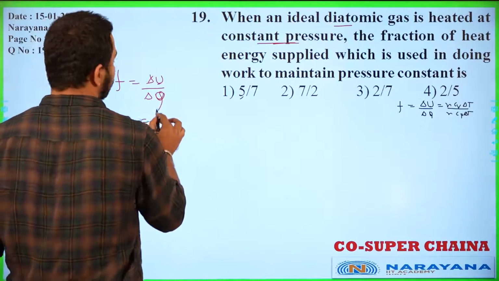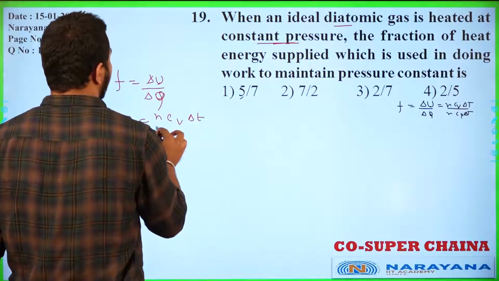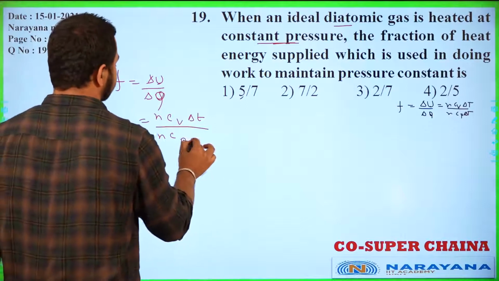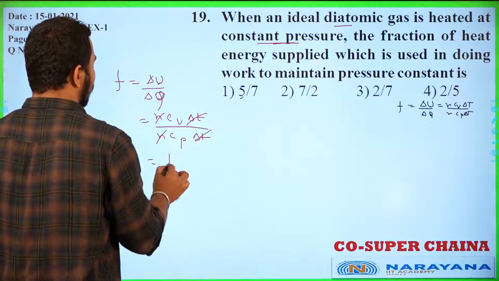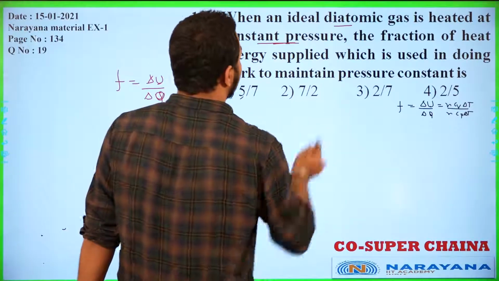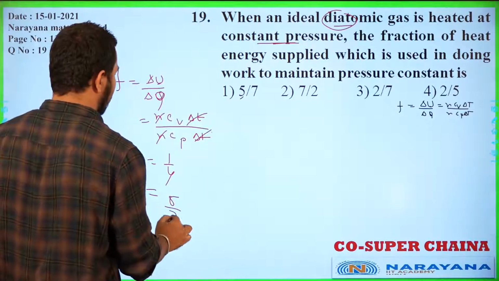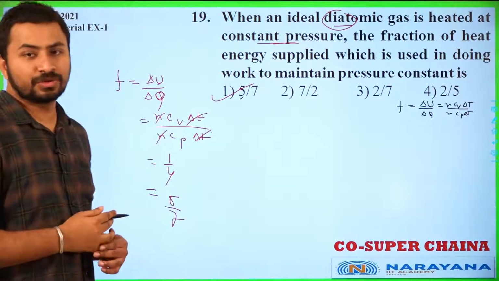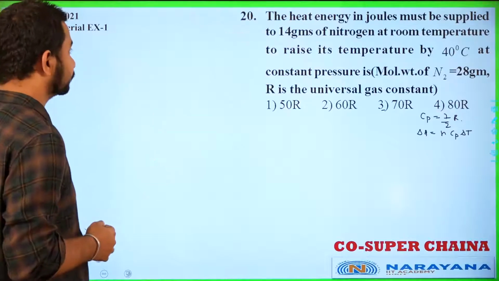Now if you substitute the values, delta U can be written as nCv delta T and delta Q can be written as nCp delta T. This will be cancelled out. We will get 1 by gamma, and because it is given here that it is a diatomic gas, we will substitute the gamma value. We will get 1 by gamma as 5 by 7, and that will be the answer of this question, students. Okay, so let's proceed to the next question now.